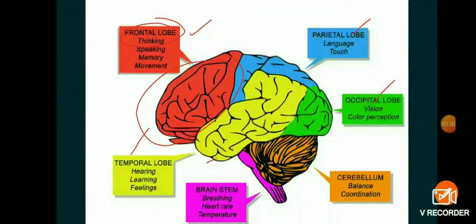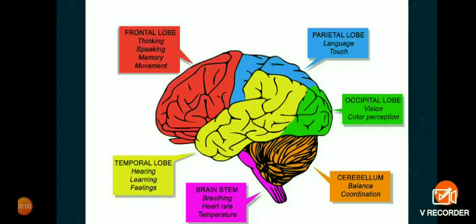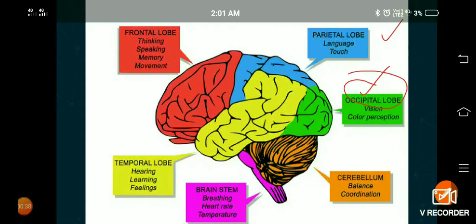And this temporal lobe is mainly responsible for hearing. Parietal lobe helps you in understanding the language and sensation of touch, pain, heat, cold, everything. Everything is under the control of parietal lobe. And if you take occipital lobe, it decodes and interprets the visual information. For example, when you see anything, you can actually see the color of the object, the shape of the object, and all the details about it, right? So the proper interpretation is given by this lobe, occipital lobe.